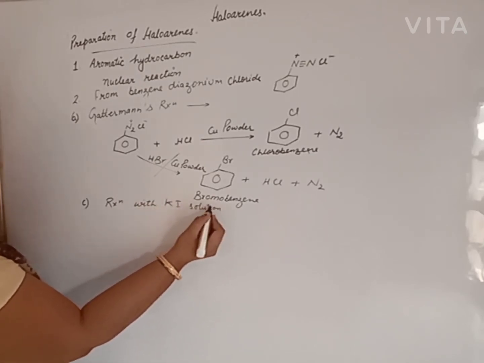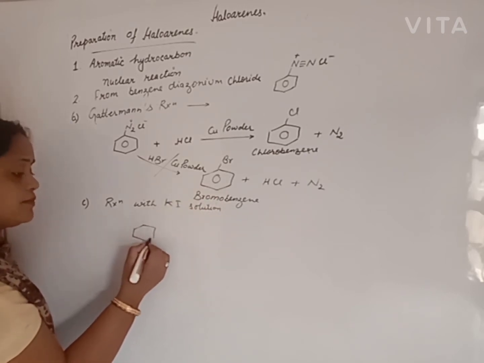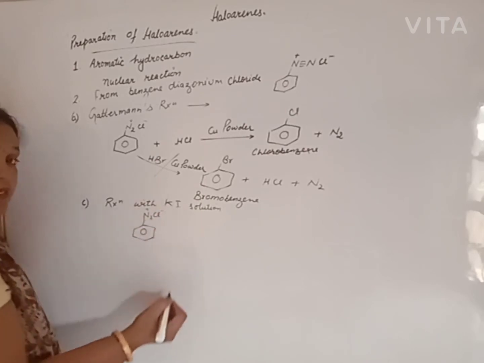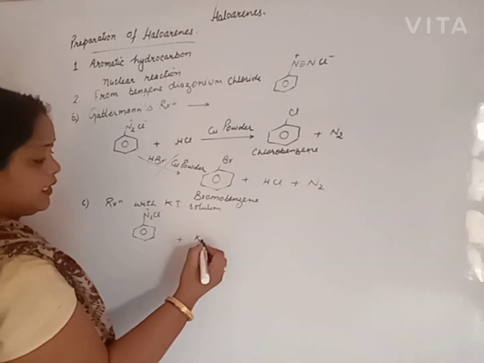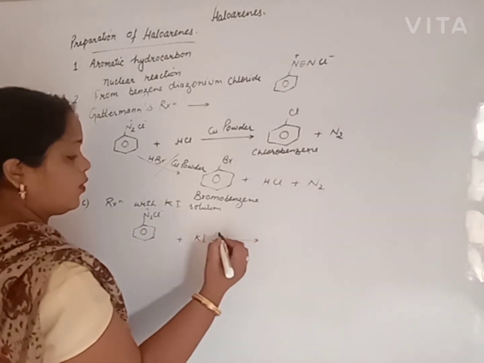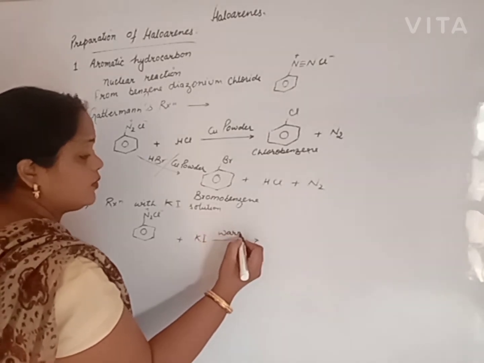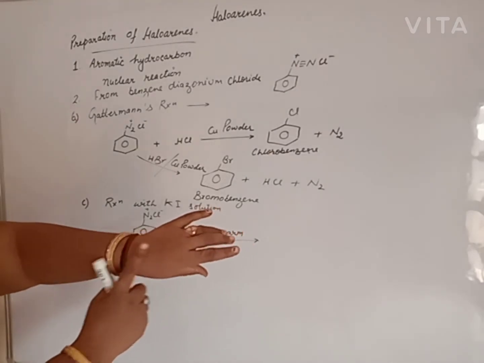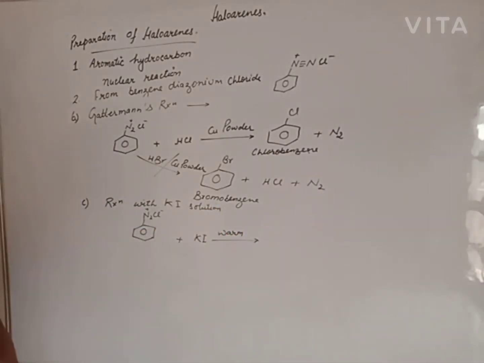When benzene diazonium chloride is treated with potassium iodide and warmed, better not to heat, only warm, you will get iodobenzene.